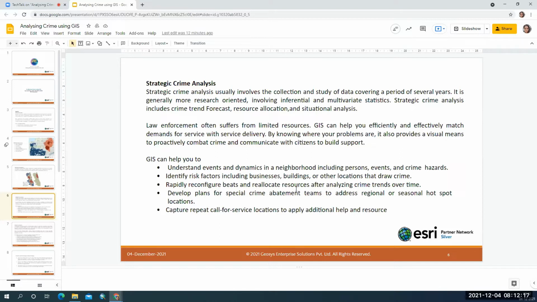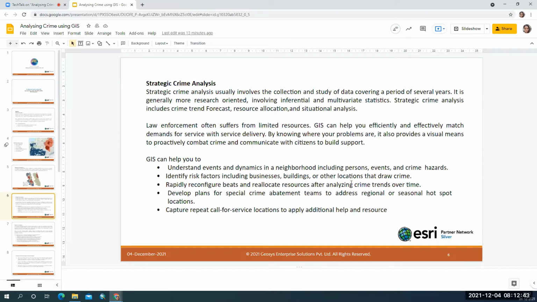So you are using GIS not only for mapping crime, but also for understanding the trend in which the crime is occurring, to forecast when a crime is going to occur, and to allocate resources in order to prevent the crime at a particular location. And in order to make the public aware, you're going to run your situational analysis.